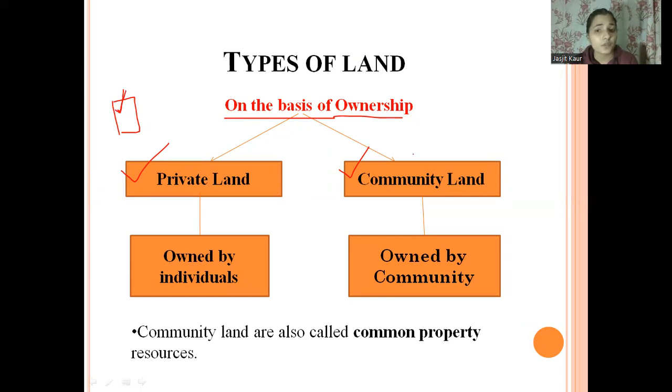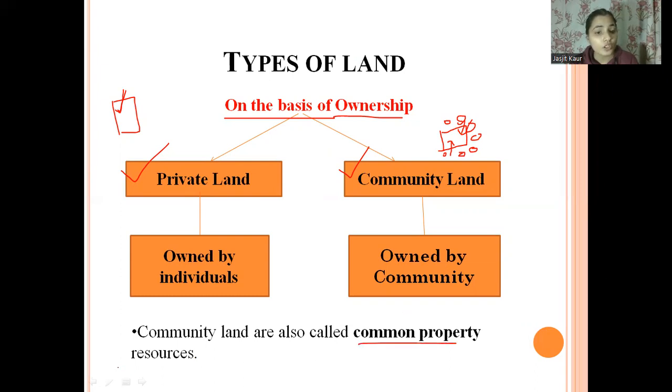Whereas on the other side we have community land, land which is owned by the whole community. The people living in that particular community or society all have the right over that land, and they all can use it. So this is called community land. And community land is also called common property land.